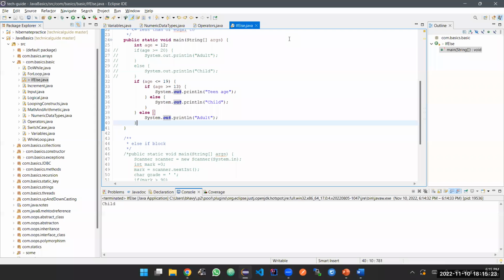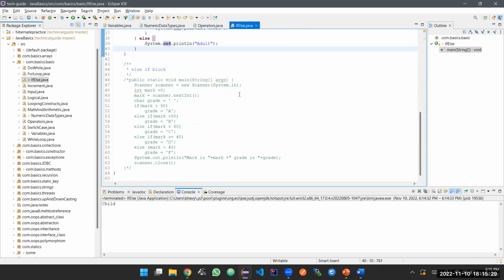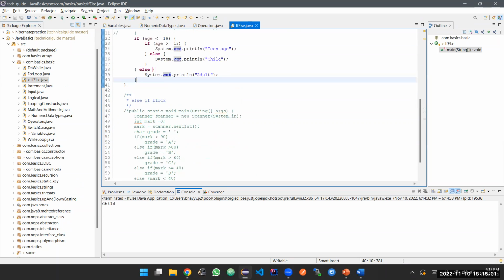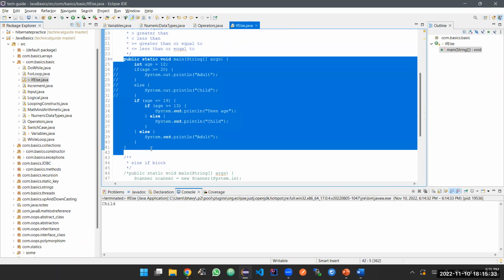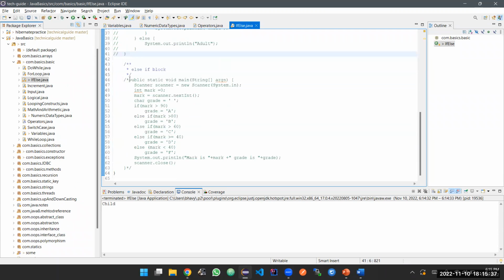Let me take a look at the chat window. Okay, done. The next comes your else if block. Let me comment about this. I'll just complete this block and then end the call, just for the interest of time.